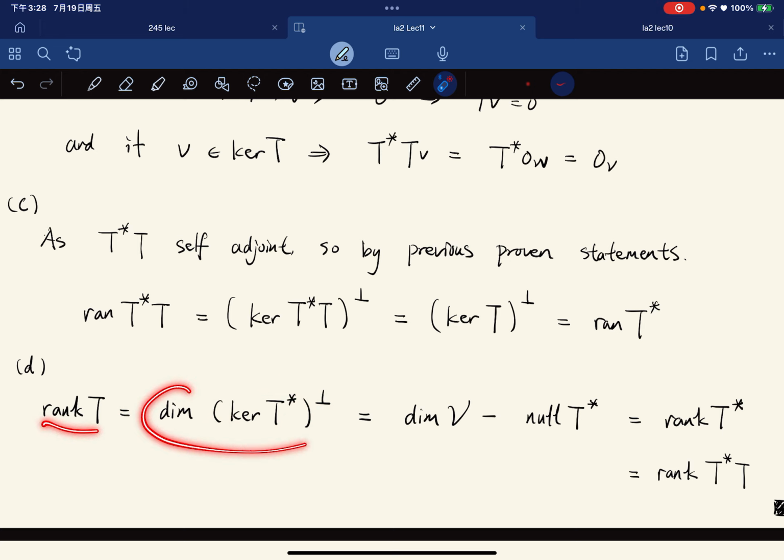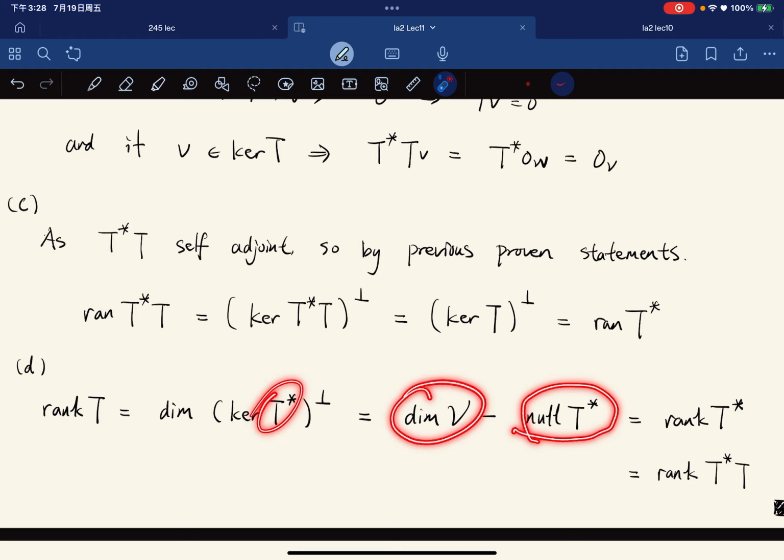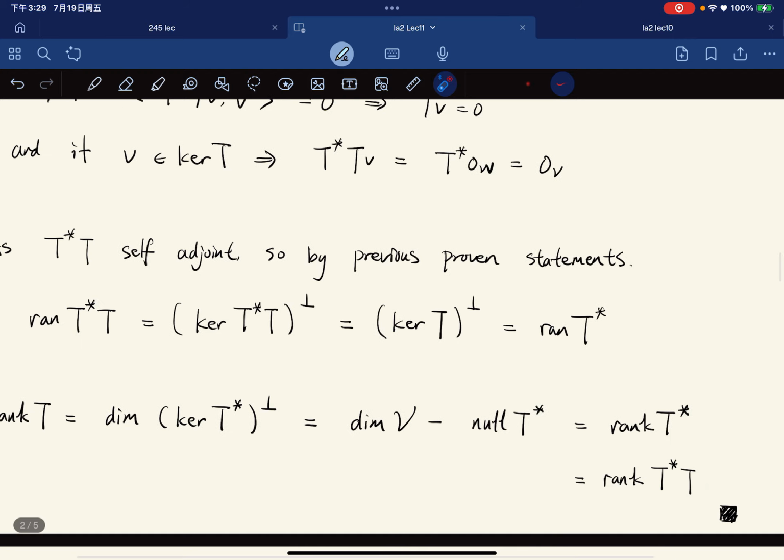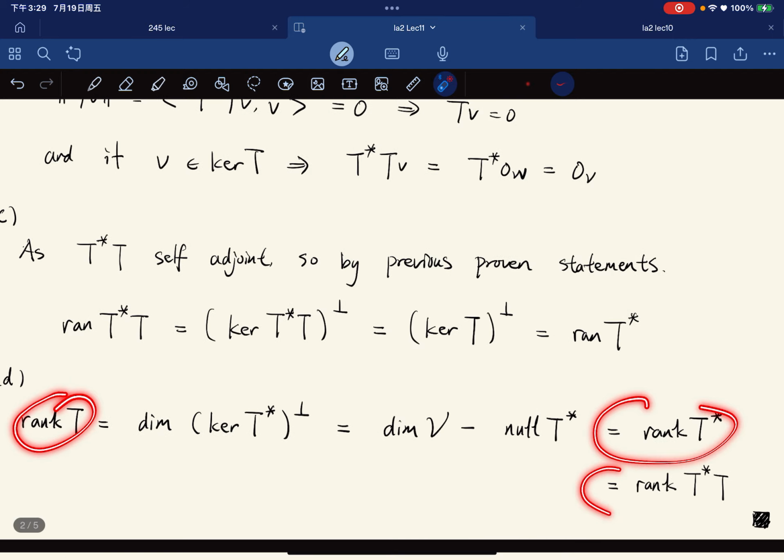This orthogonal complement has dimension of V minus the nullity of T star, and by the fundamental dimension theorem, null T star plus rank T star gives you the dimension, so this will be equal to rank of T star. And rank of T star, proven before, is equal to rank T star T. So this equals this equals this.